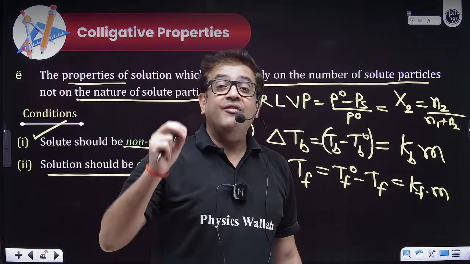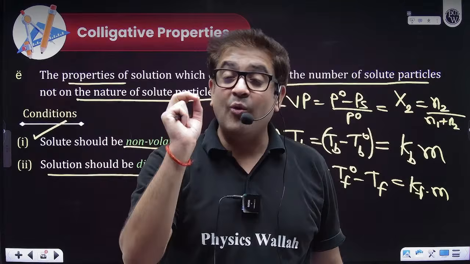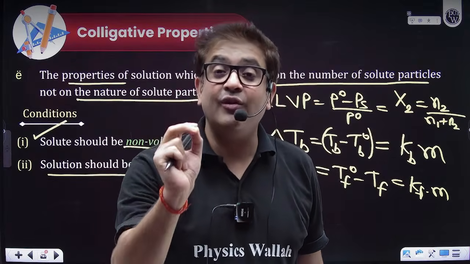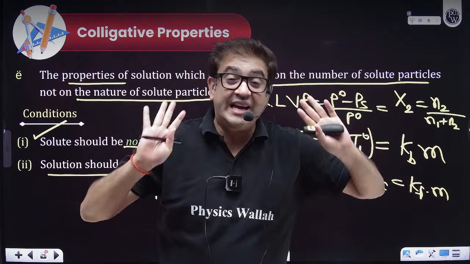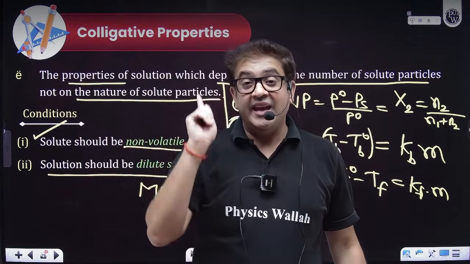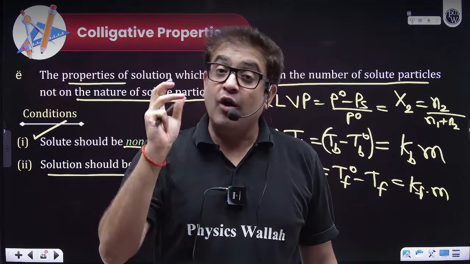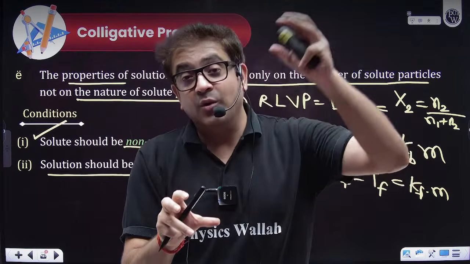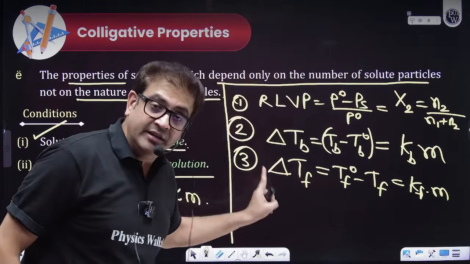Kb and Kf are the ebullioscopic constant and cryoscopic constant, which are only characteristics of the solvent. You change the solute, Kf is indifferent to it. They are characteristics of the pure solvent onto which you are adding the non-volatile solute. So these are the three colligative properties.